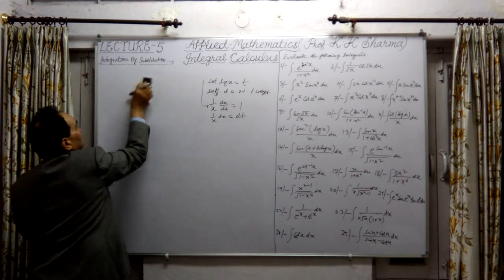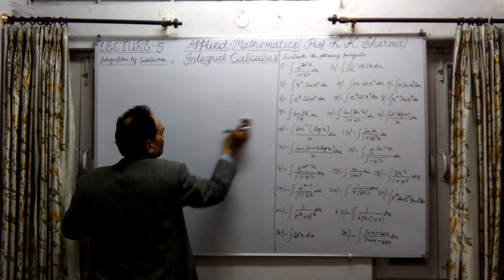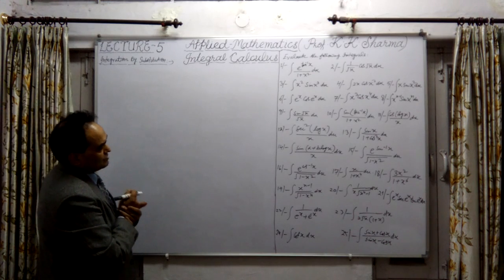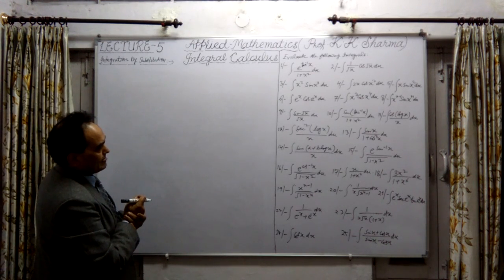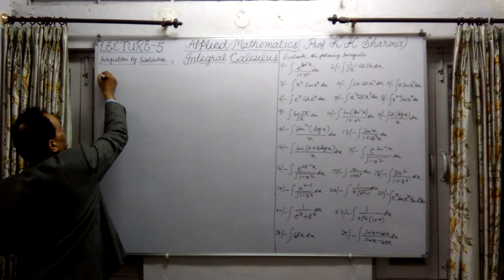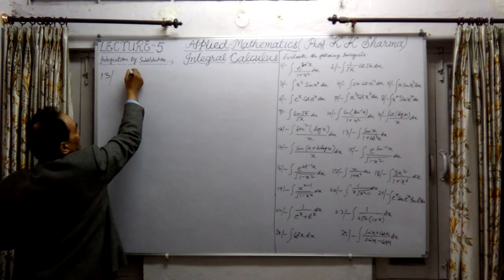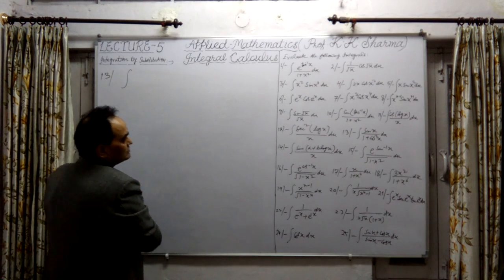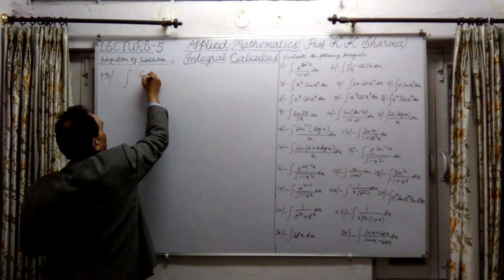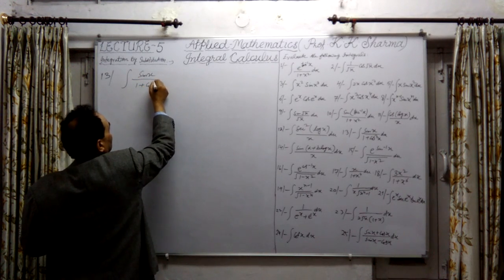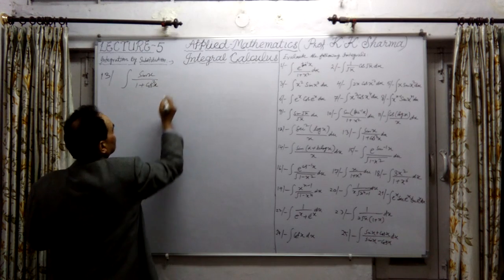Now let me take the 13th question. What does question number 13 say? Okay, so question number 13 is integration of sin x upon 1 plus cos square x into dx.